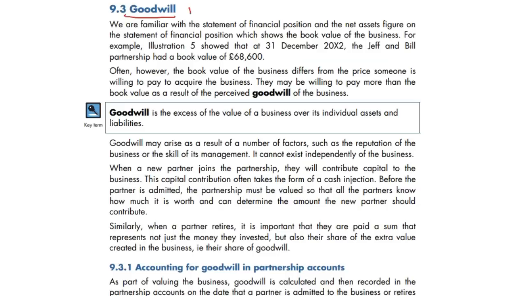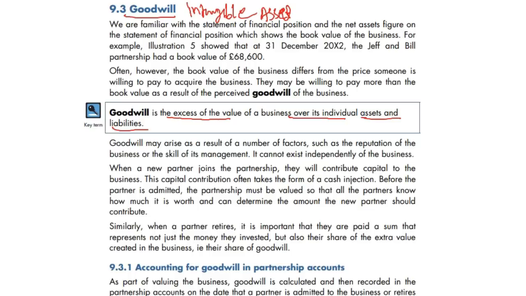Goodwill, this is an intangible asset which you cannot touch, you cannot see, you cannot feel it. It's a non-current asset, intangible non-current asset. But what is generally goodwill? Goodwill is the excess of the value of a business over its individual assets and liabilities.